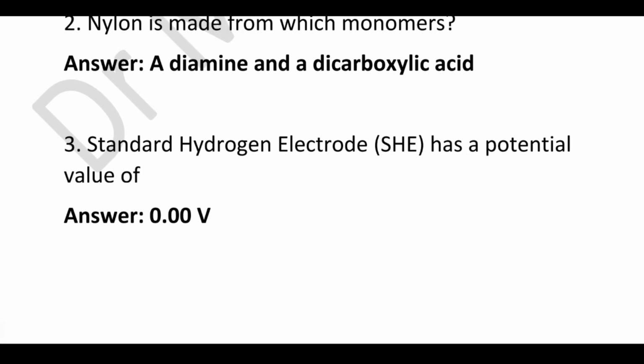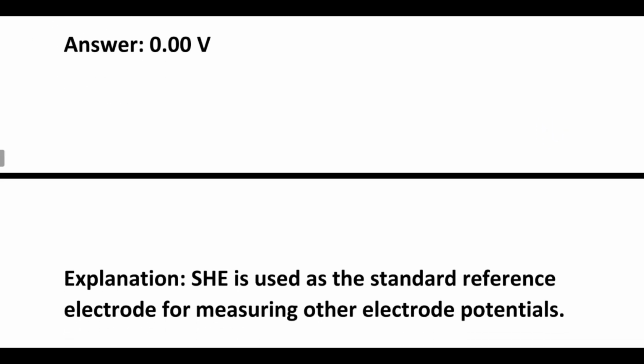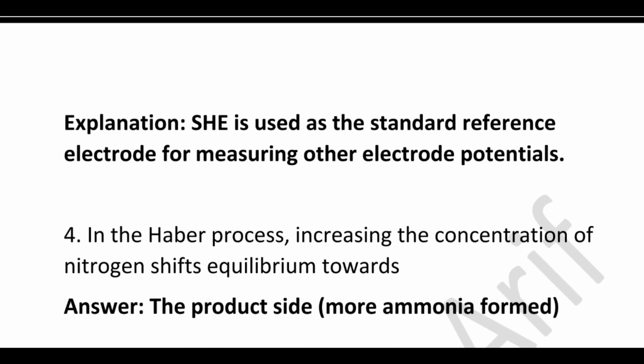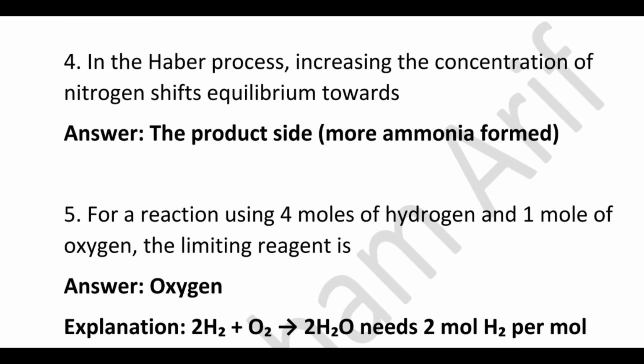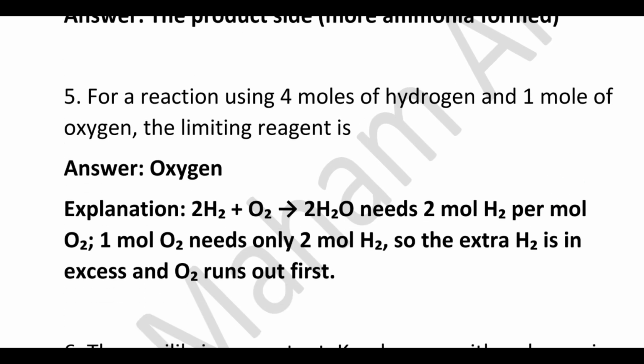Standard hydrogen electrode has a potential value of 0.00, because it is used as the standard reference electrode for measuring other electrode potentials. In the Haber process, increasing the concentration of nitrogen shifts equilibrium towards, correct answer is the product side, because more ammonia is formed. For a reaction using 4 moles of hydrogen and 1 mole of oxygen, the limiting reagent is, correct answer is oxygen.